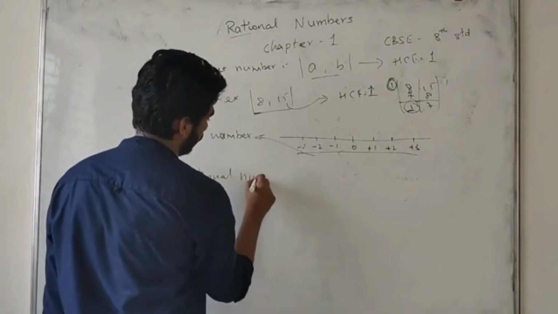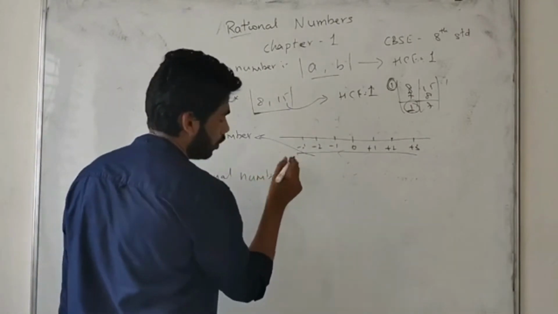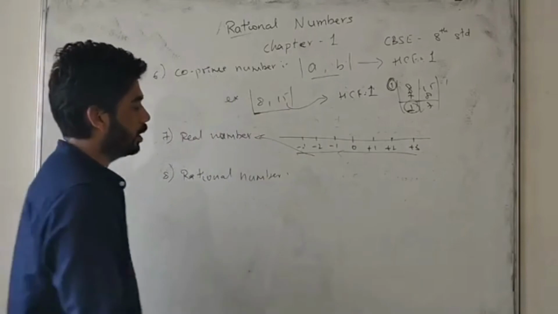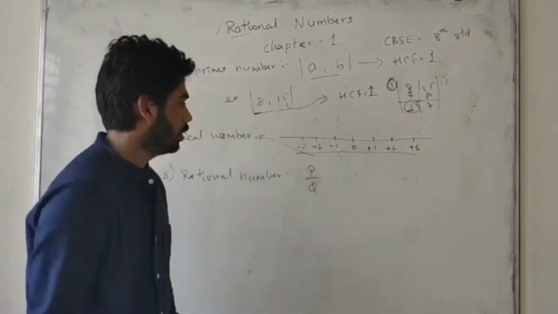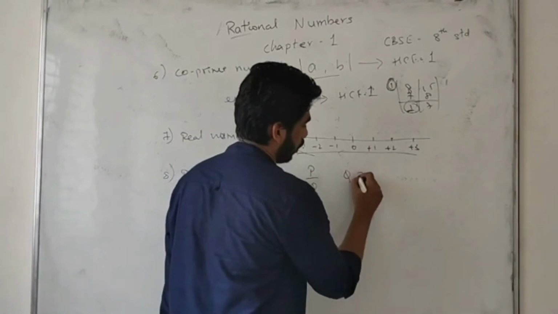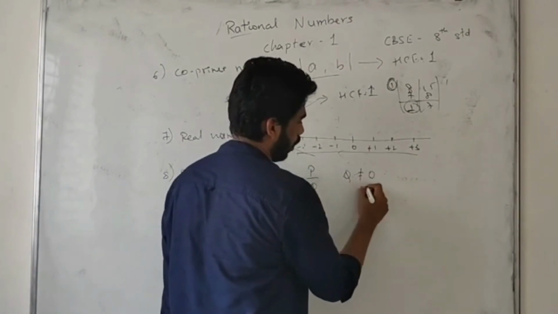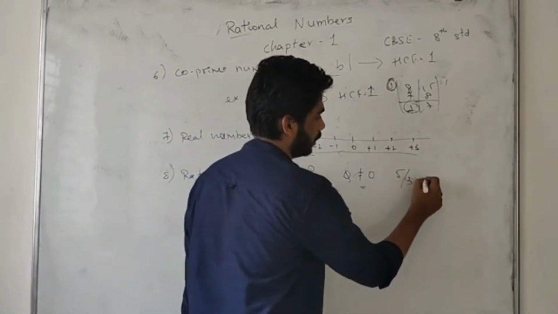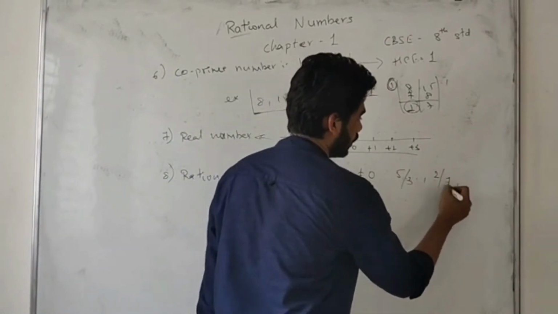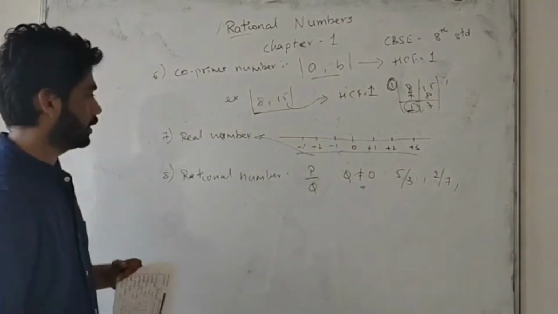So rational number. What is a rational number? A rational number is nothing but p divided by q, but q is not equal to 0. These numbers we call rational numbers. Example: 5/3, 2/7. These are all rational numbers.